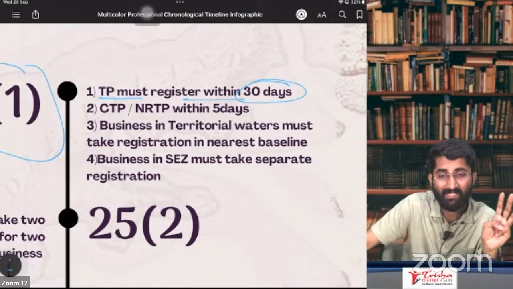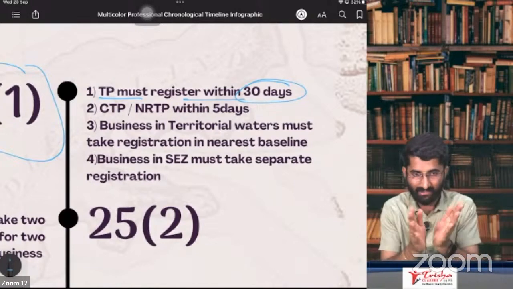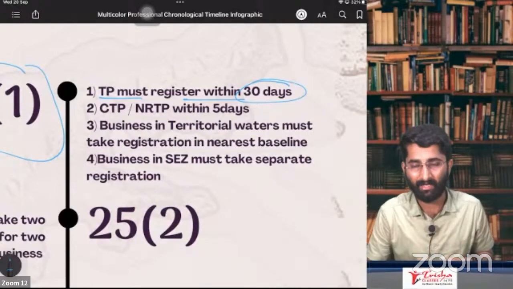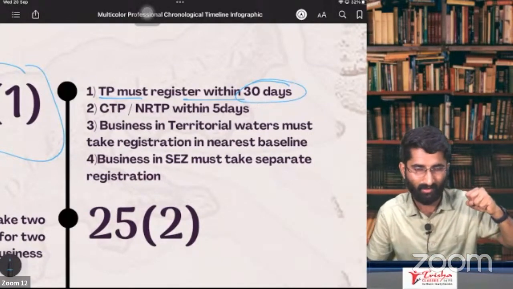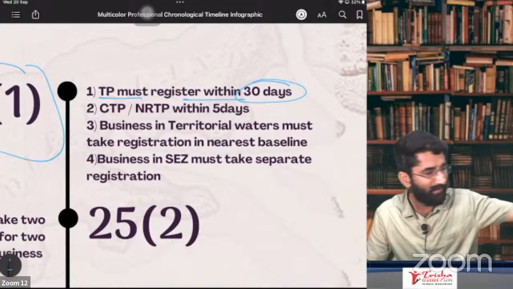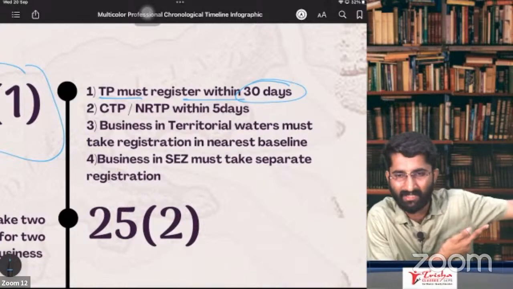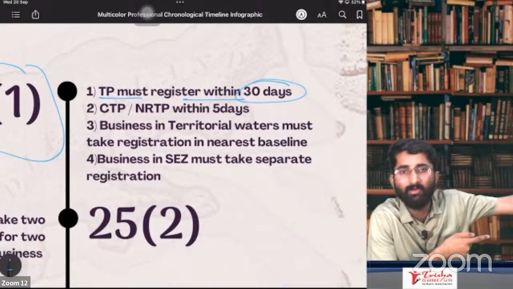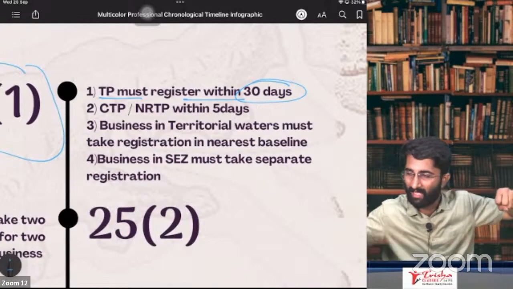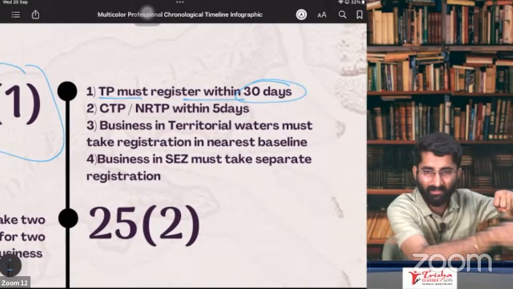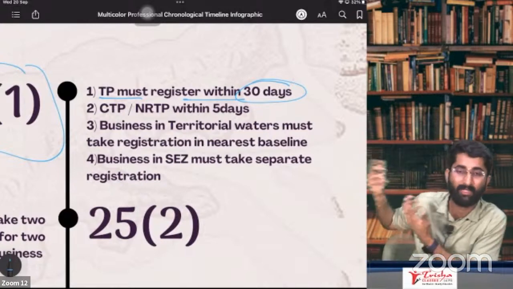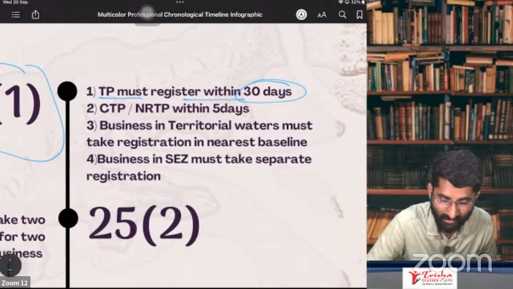Third point says business in territorial waters. India has territorial water. Sir, I have an oil rig and I am extracting oil from the sea. In this case, where do I have to take the registration? In the sea, in the ocean? No. The nearest baseline. If it is near to Mumbai, I have to take registration in Mumbai. If it is near to Gujarat, in Gujarat. If it is near to Andhra Pradesh or Kerala, then in Kerala, like this. So that is point number 3.